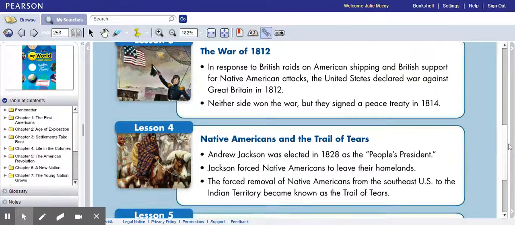Native Americans and the Trail of Tears. Andrew Jackson was elected in 1828 as the people's president. Jackson forced Native Americans to leave their homelands. The forced removal of the Native Americans from the southeast U.S. to the Indian Territory in Oklahoma became known as the Trail of Tears. It was a Trail of Tears because many people died from starvation and disease and just fatigue from walking that much.